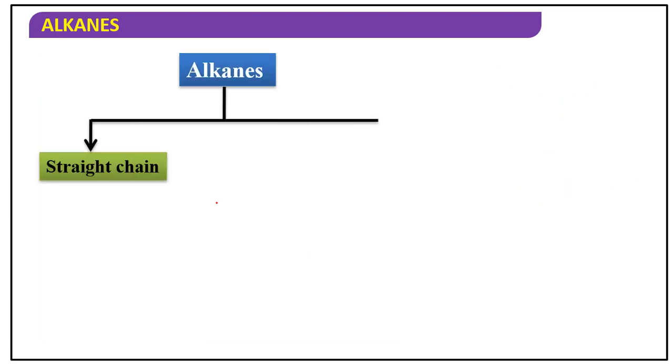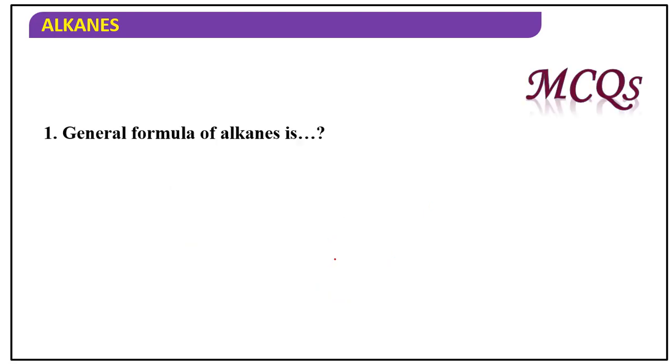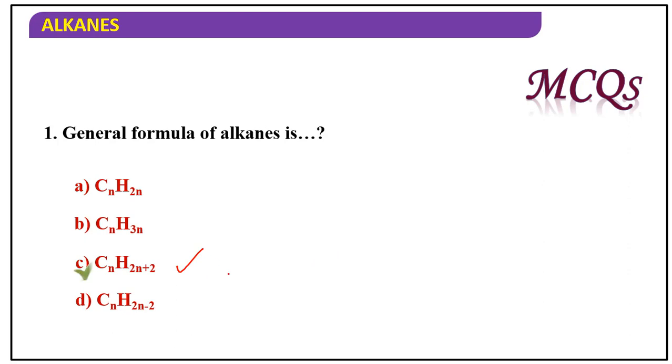Now there are mainly two types, straight chain and branched chain. For example, here propane is straight chain and this is isobutane, or by IUPAC name 2-methylpropane. The general formula of alkane, we know, is CnH2n+2.